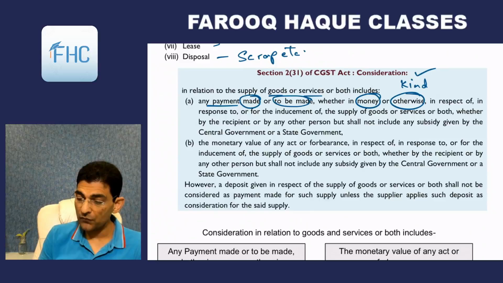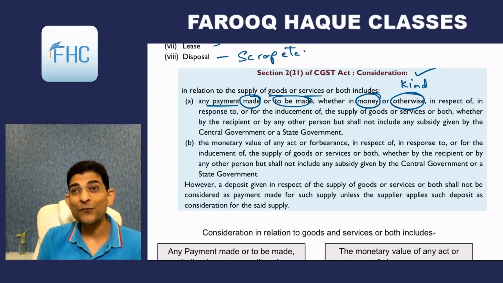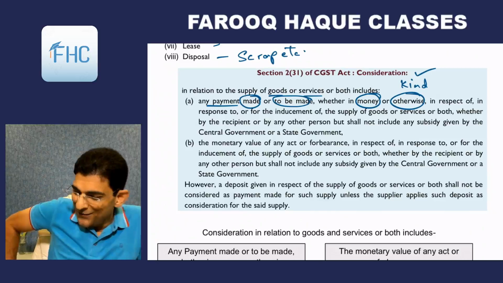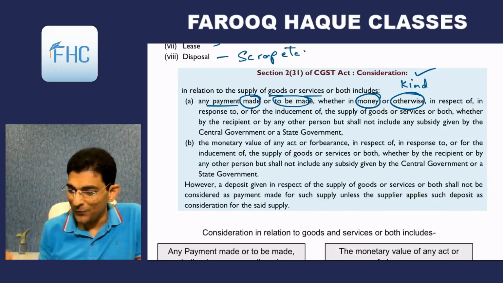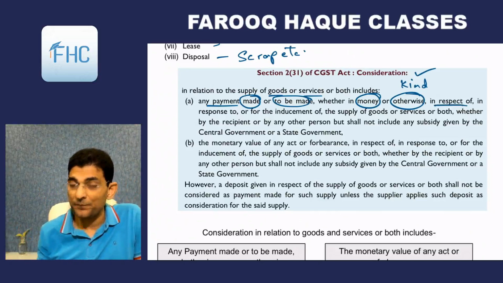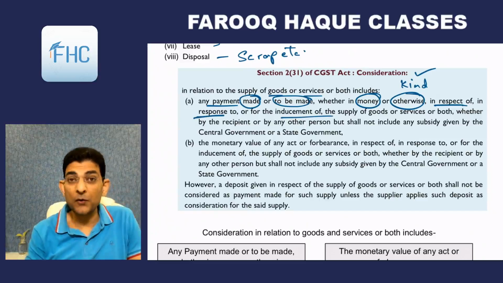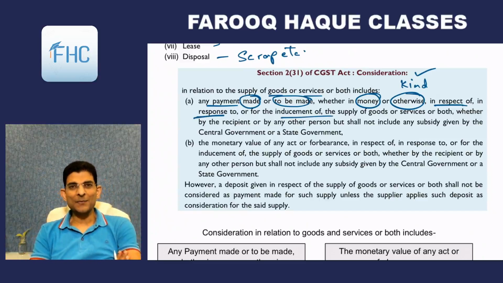In respect of, in response to, or for the inducement of the supply of goods or service or both. Very interesting. 3 words were given. Let us understand all the 3. They are very important. In respect of, in response to, or for the inducement of. Very interesting points. See, I'll explain with examples.